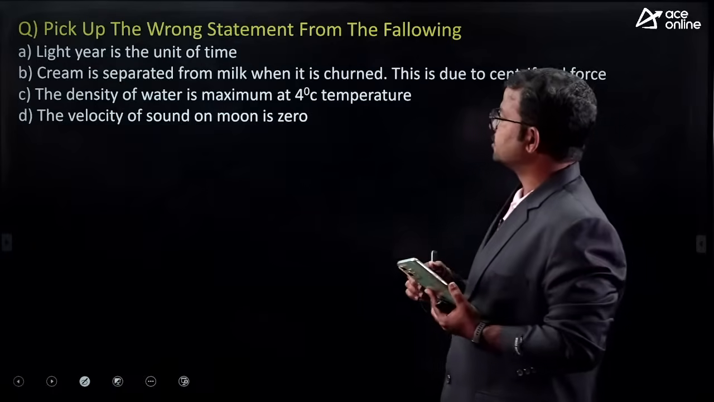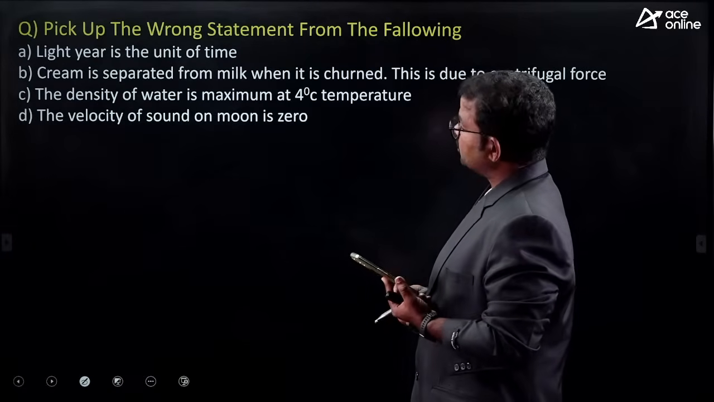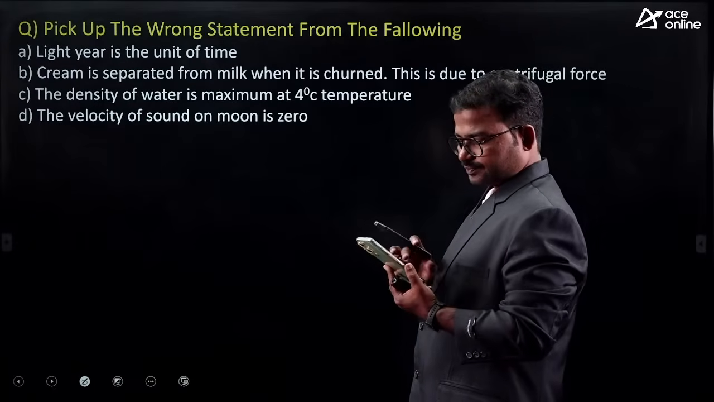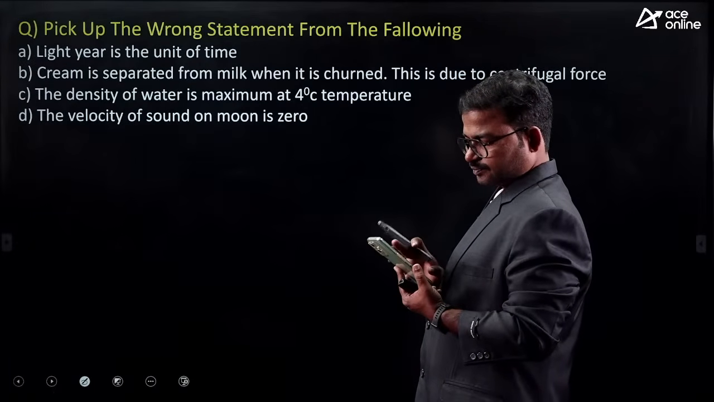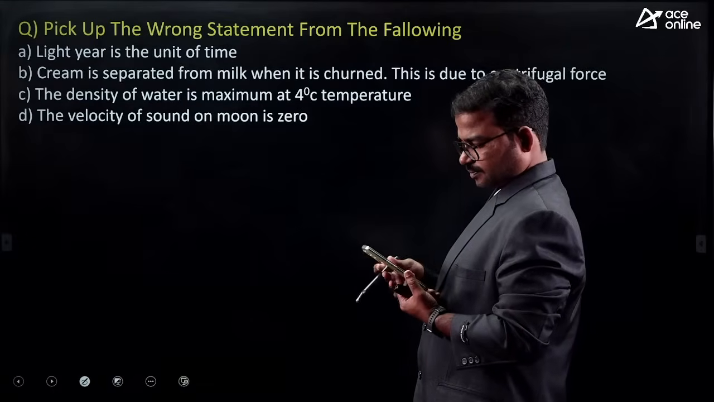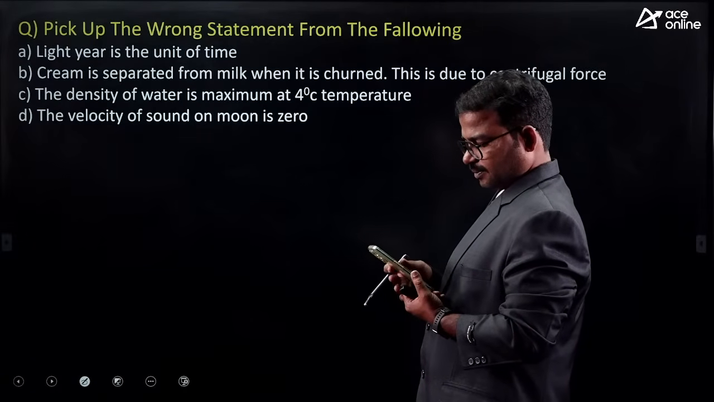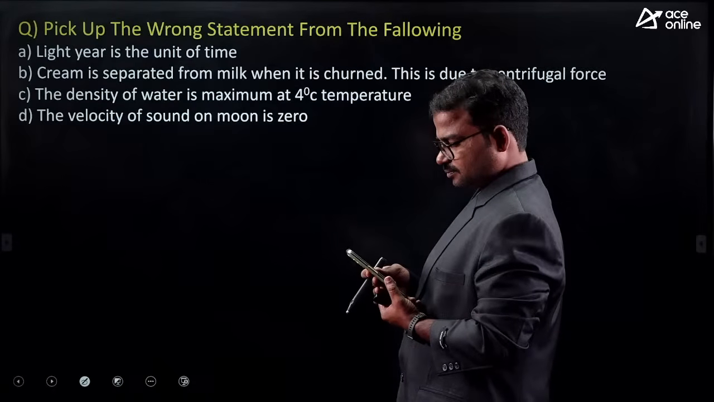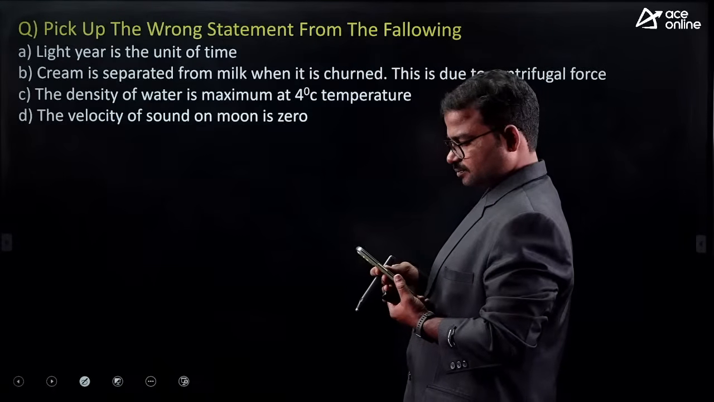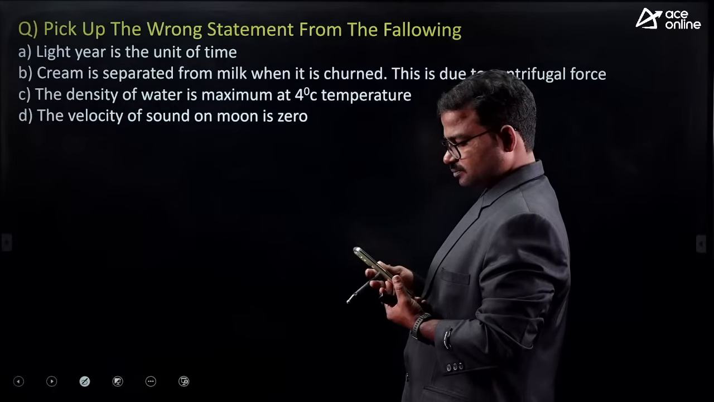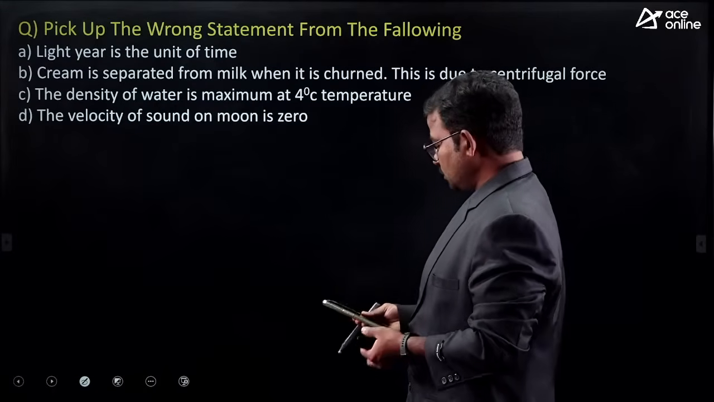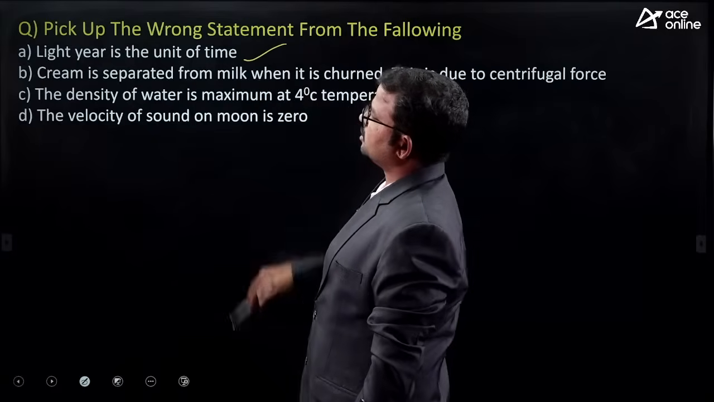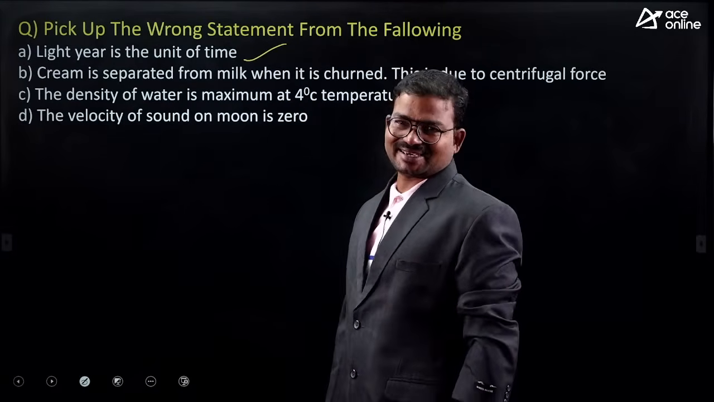Which is the correct one? D? So D, the velocity of sound on the moon is 0. Here the correct one is option A only.